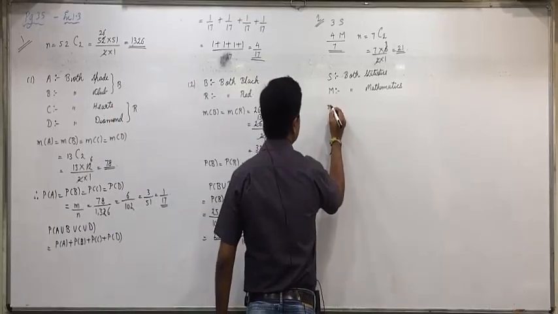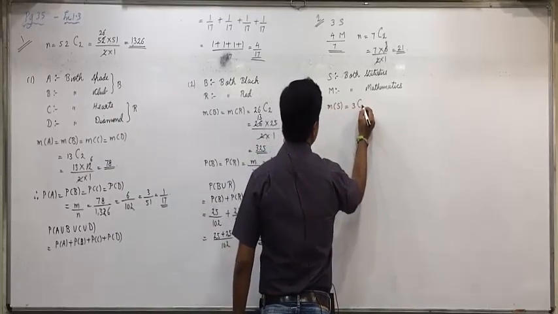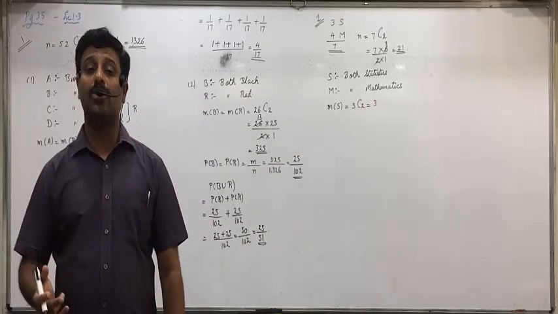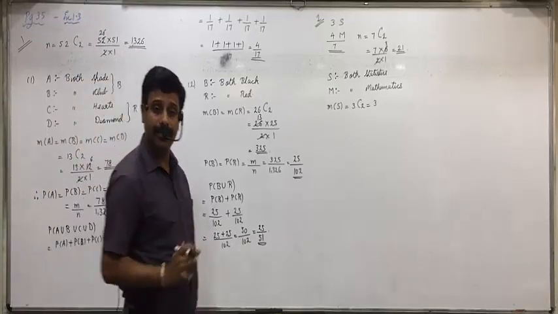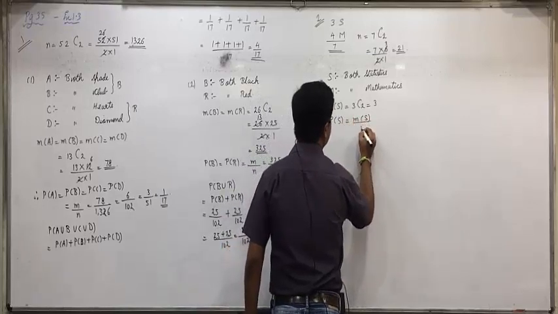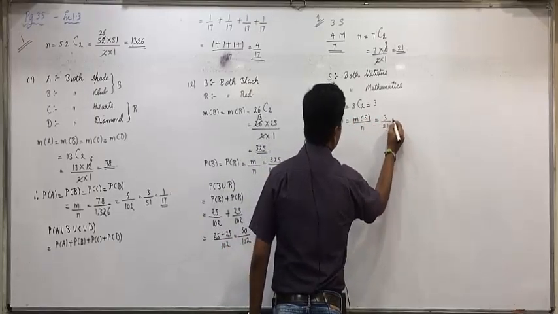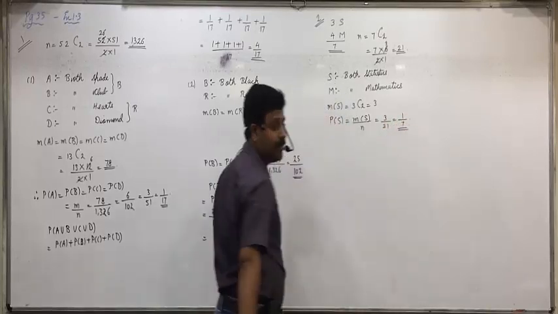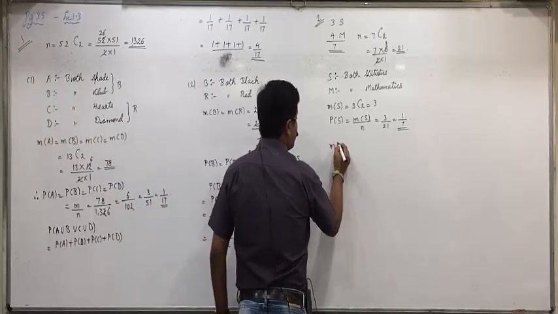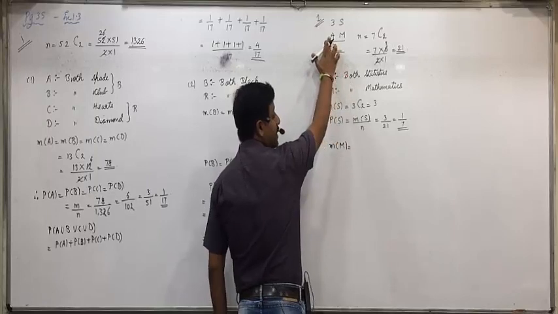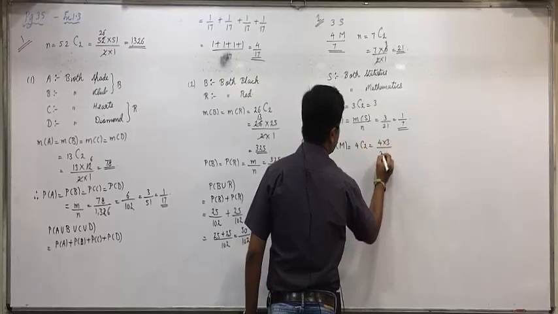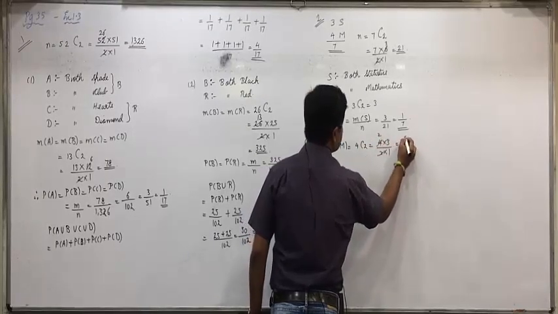So first we'll find M of S. That is 3C2, that is 3. What is 3 minus 2? So 3C2 means 3C1. And what is 3C1? 3. P of S will be equal to M of S upon N. 3 by 21, 1 by 7. Any confusion in this? Same way, M of M. How many books of mathematics are there? 4. We have to select 2. So 4C2. 4 into 3 upon 2 into 1. 6.